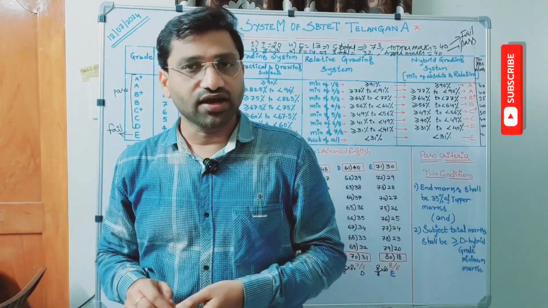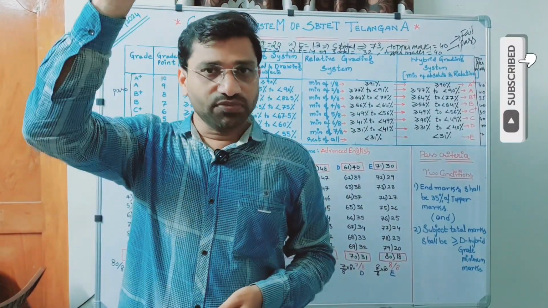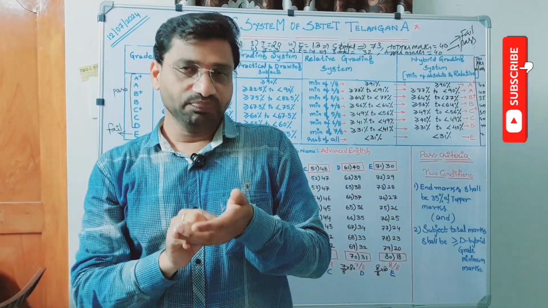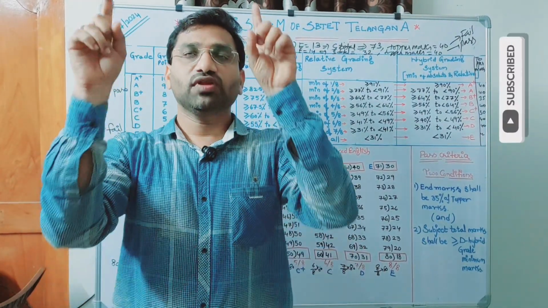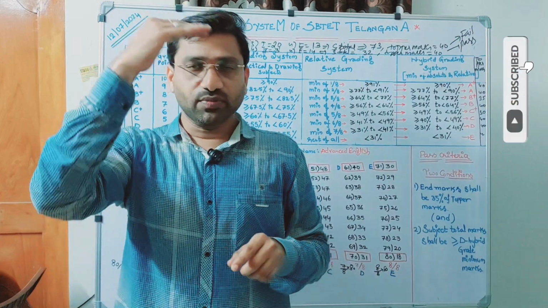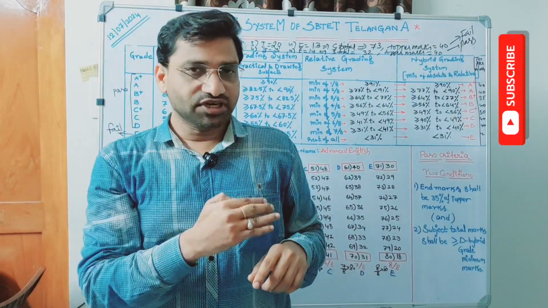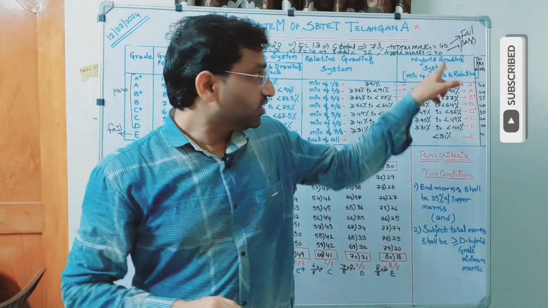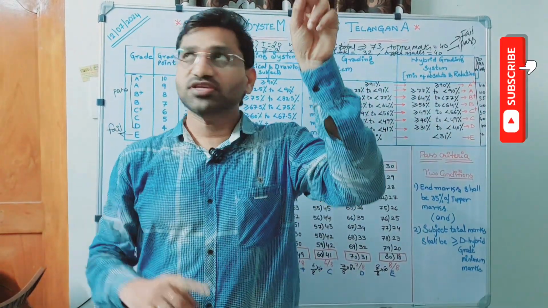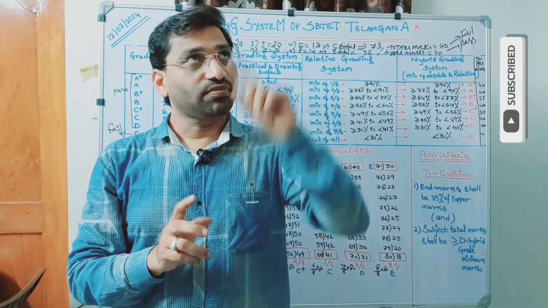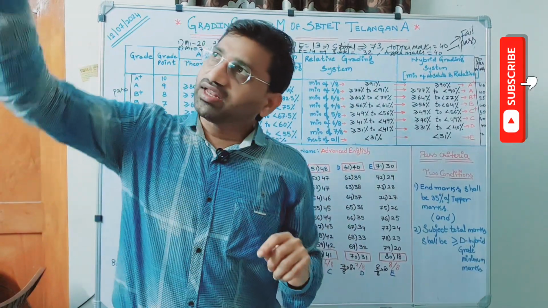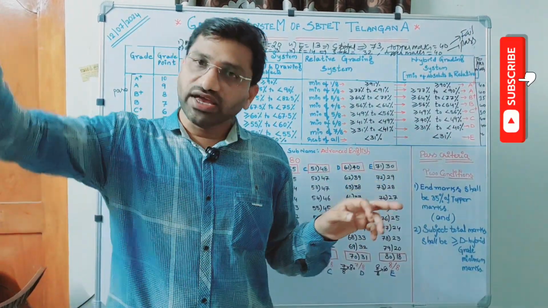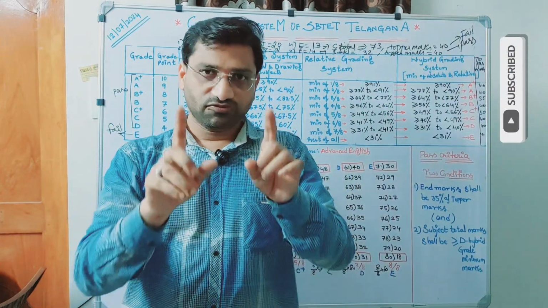In that event data, there is one tab at the top left side, grade info. Click on that button. You will get a pop-up window with a table with 10 subjects. For each subject, you will have a range of marks in the hybrid grading system from A plus to B. Then look at the D grade. What is the minimum range? Look at the D grade low range value.